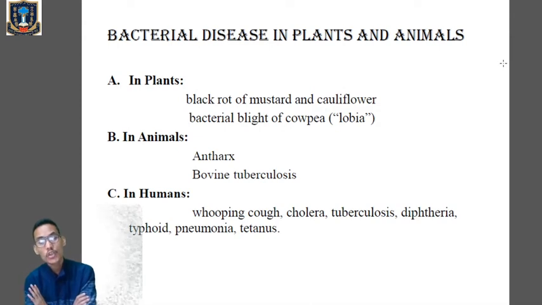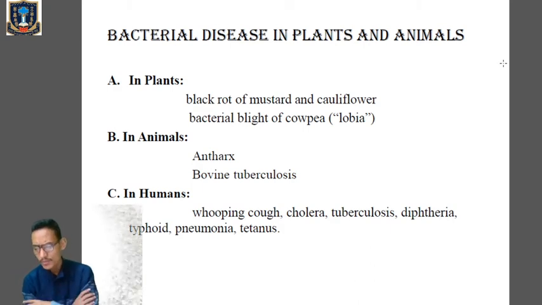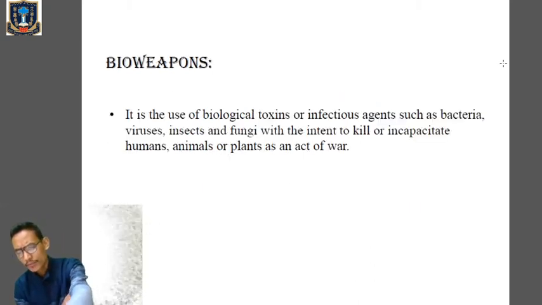In humans, there are whooping cough, cholera, tuberculosis, diphtheria, typhoid, tetanus, pneumonia. These diseases caused by bacteria in humans we have dealt with in chapter 18 already, which is not in the syllabus now, as it has been removed.